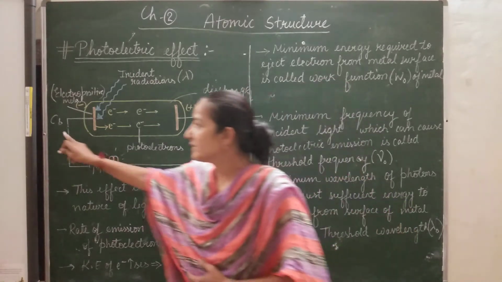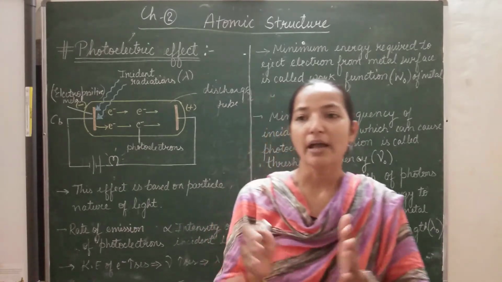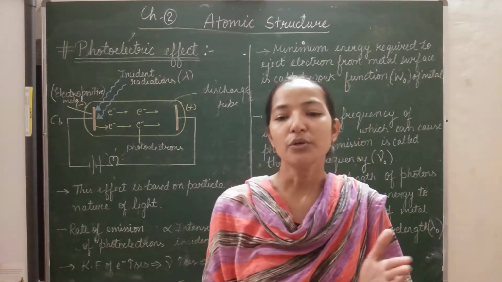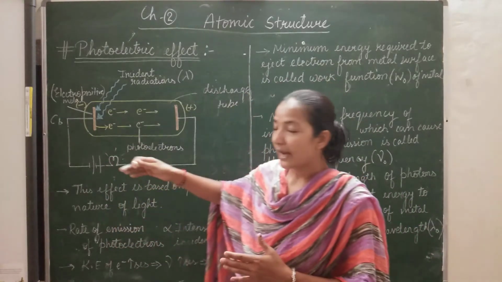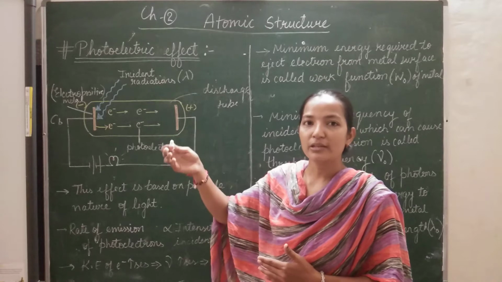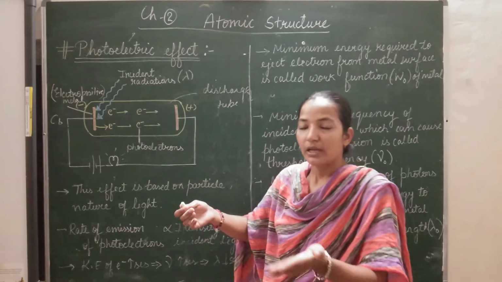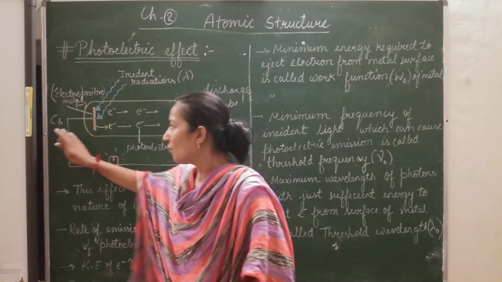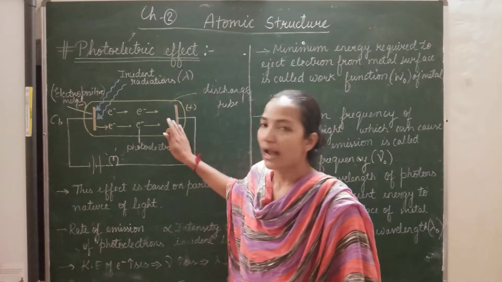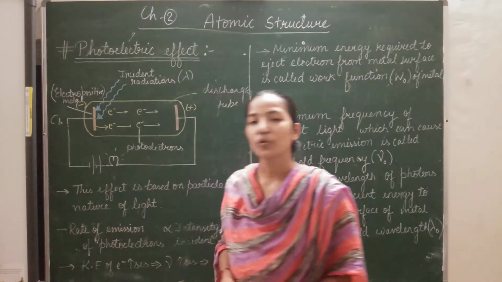Now why did he take cesium? Cesium is a highly electropositive element. Its size is much bigger. So due to the larger atomic size, the electron from the outermost valence shell can be easily ejected by providing the energy. So what happens? The electron gets emitted. This effect is called the photoelectric effect.